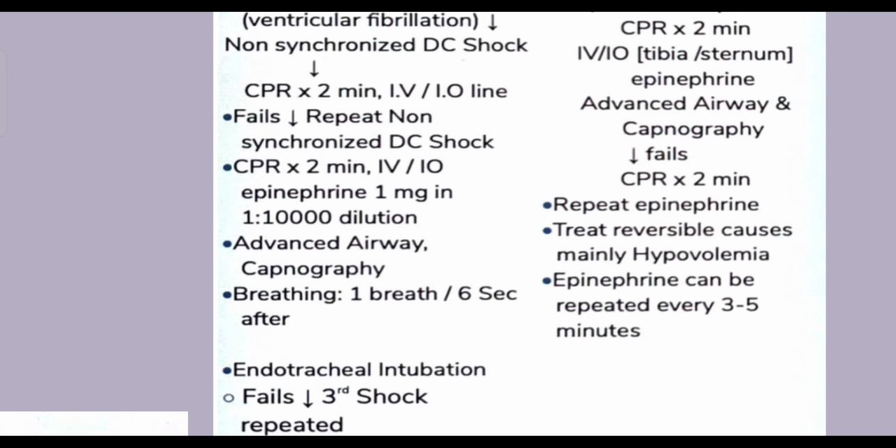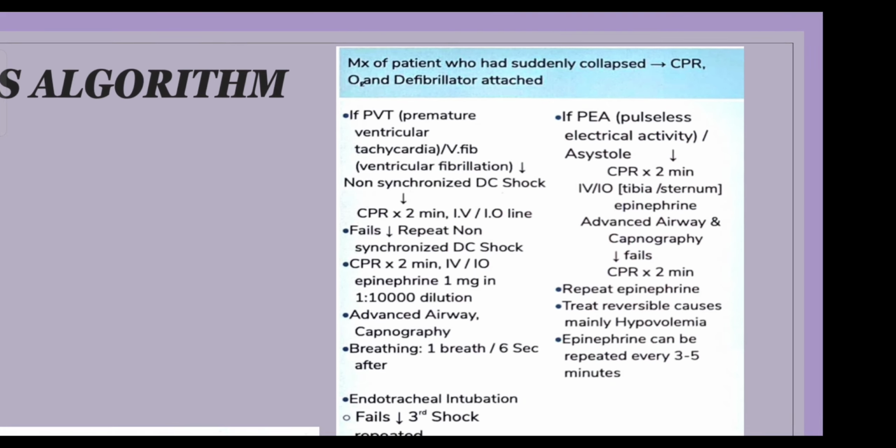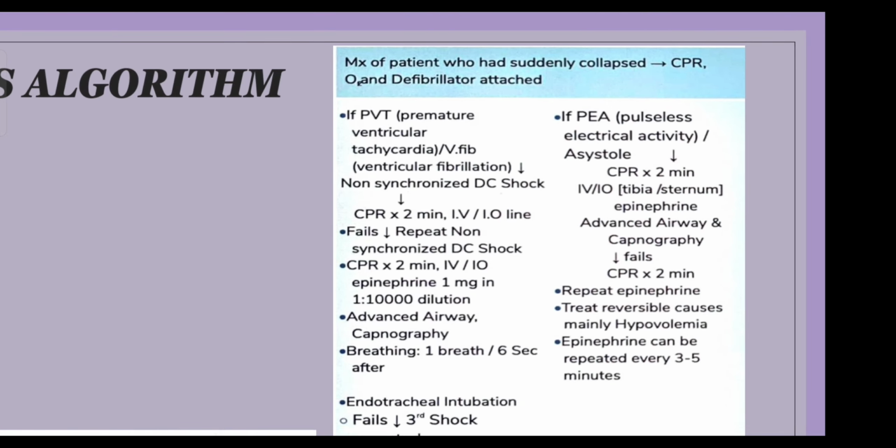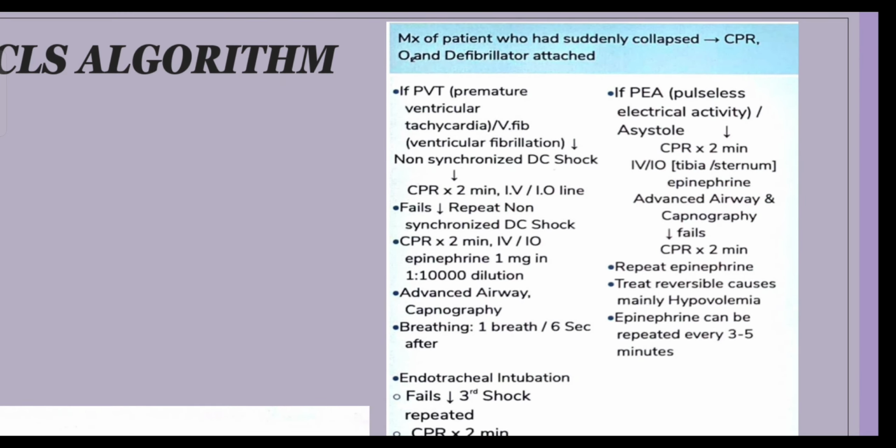Do remember the fact that patients on the left hand side can get converted into the right hand side, in the sense that an asystole patient can get converted into ventricular fibrillation. So then the algorithm for ventricular fibrillation can also come into the picture. So we can have a dynamic state where the person can be moving from left to right and right to left. And if you are going to aggressively treat these patients, then the chances of survival of these patients will be substantially improved.